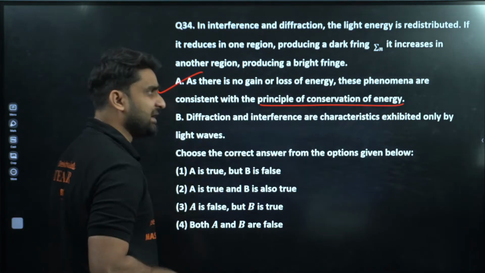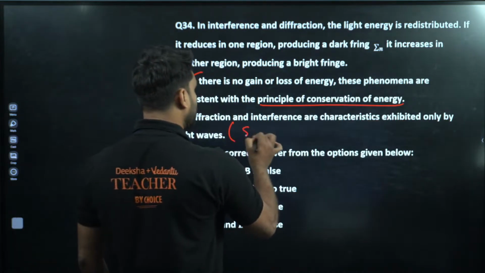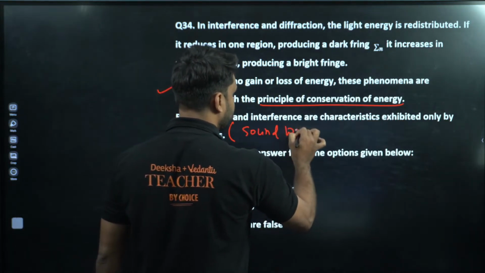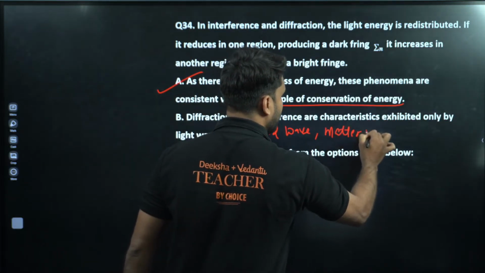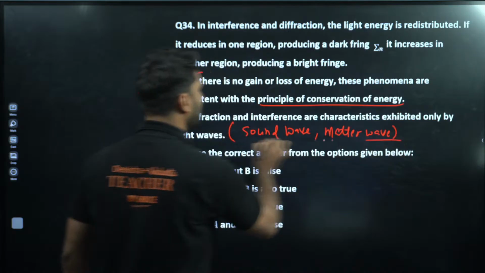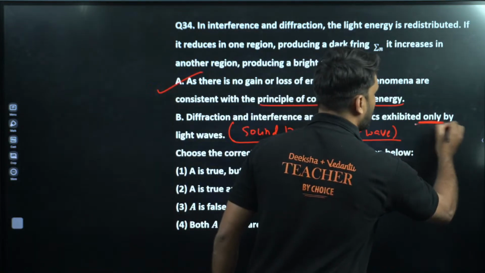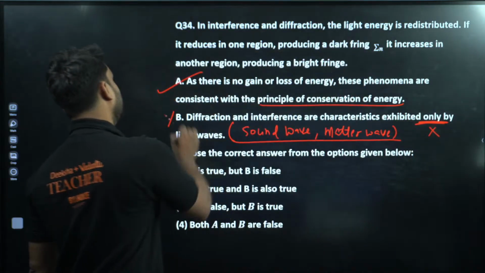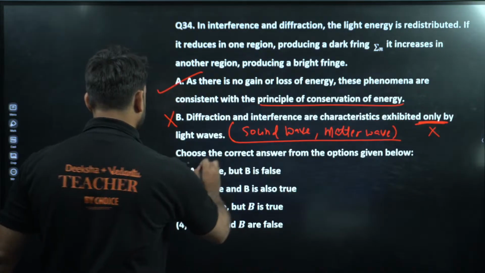Diffraction and interference are characteristics exhibited only by light waves? No, this also happens with sound waves and matter waves. So this is incorrect. A is true and B is false, so option A will be correct.